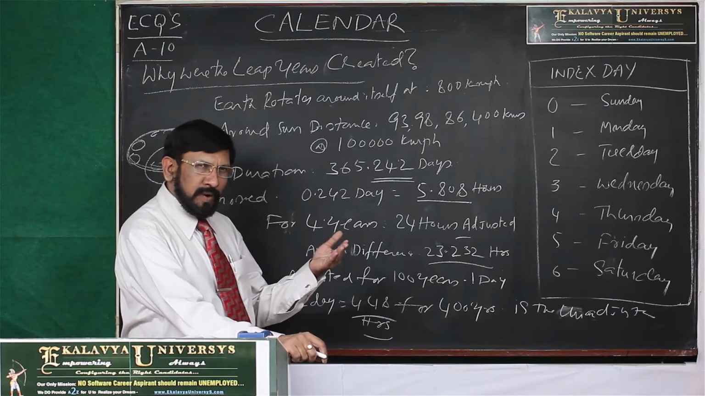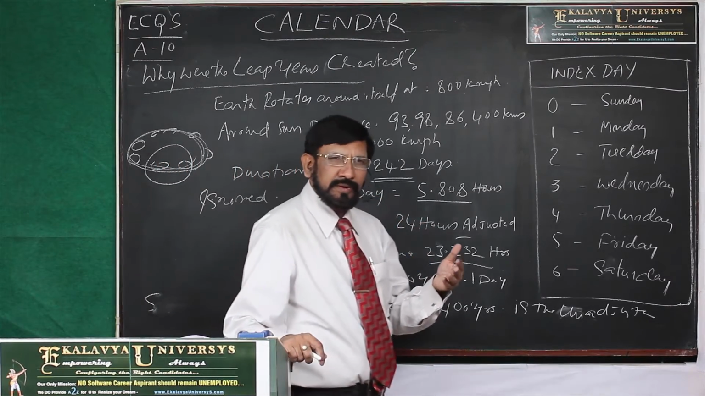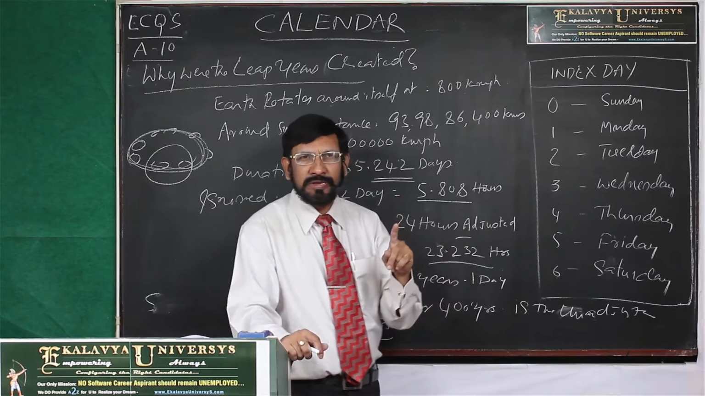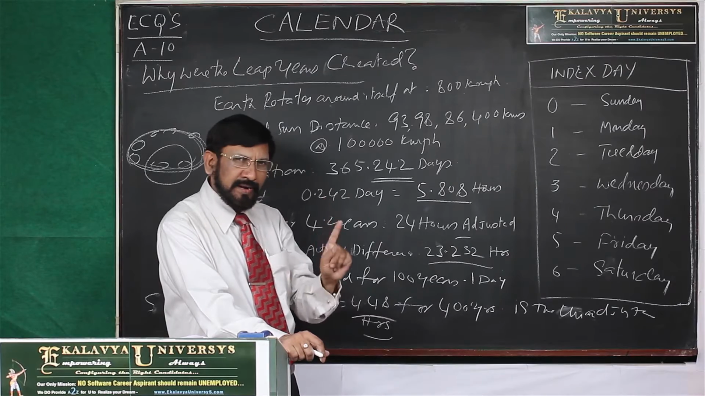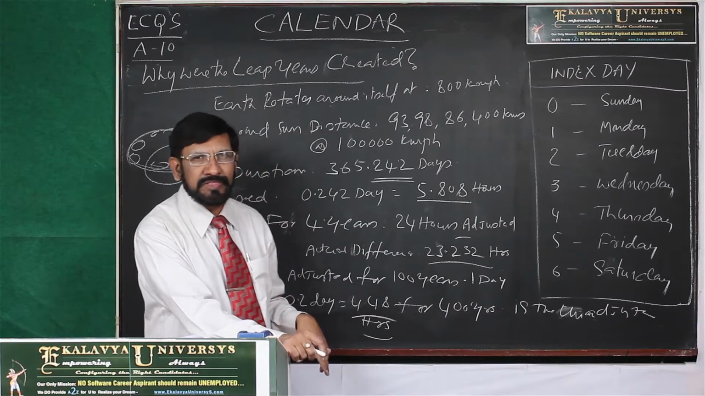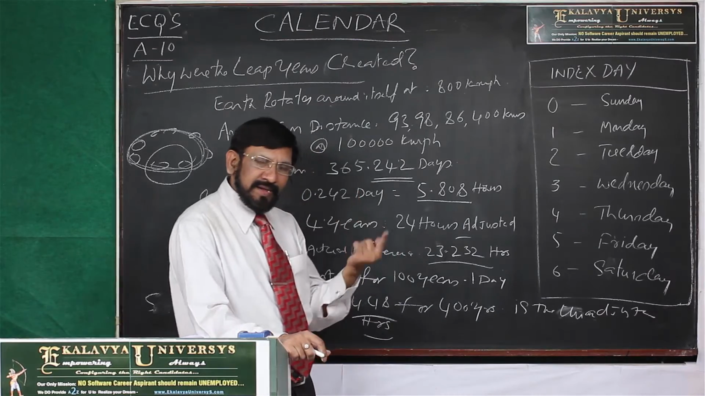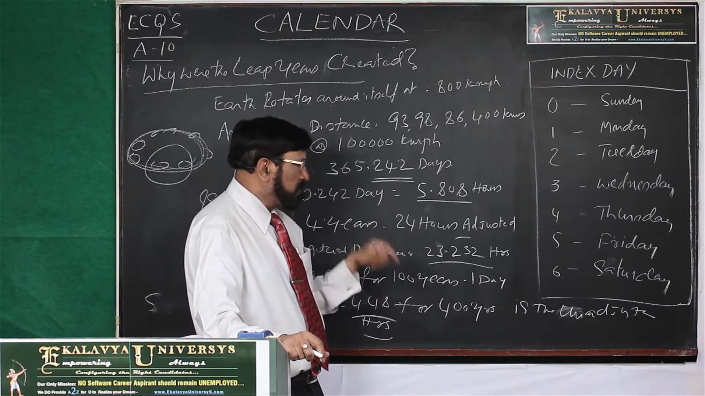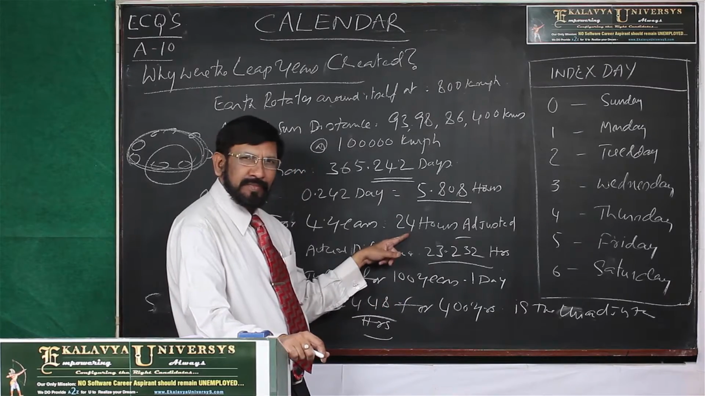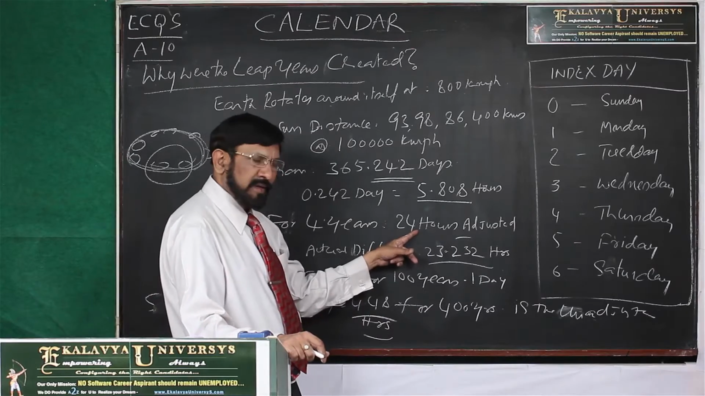What the calendar developers did is, for every 4 years, in the name of leap year, they are adding 1 day extra to the February month. So 1 day extra for every 4 years. That means they are adding 24 hours for every 4 years.